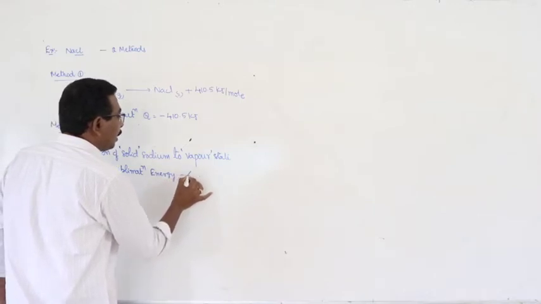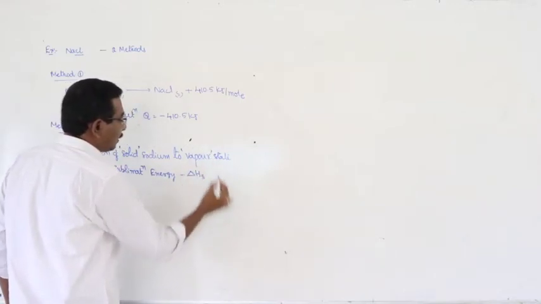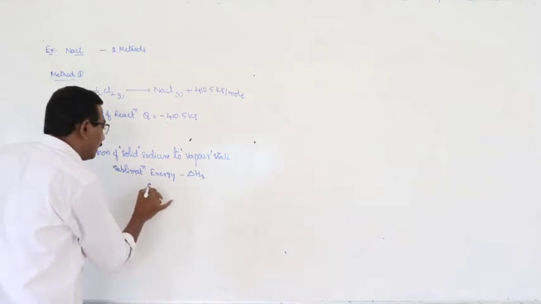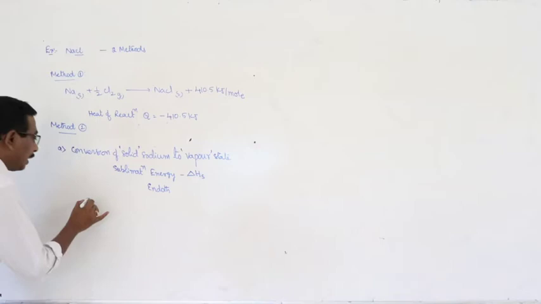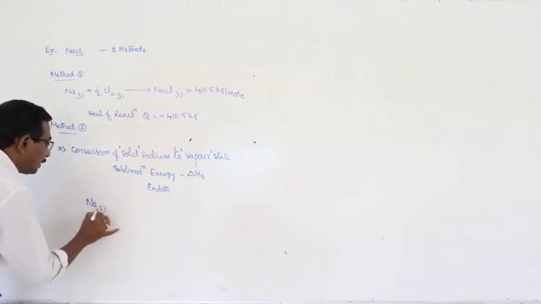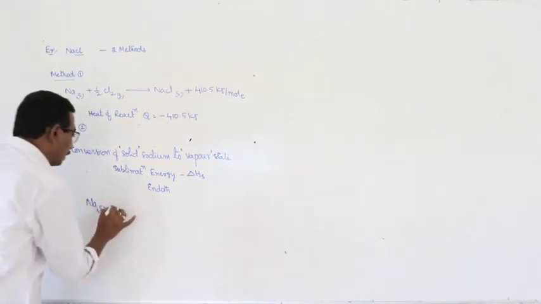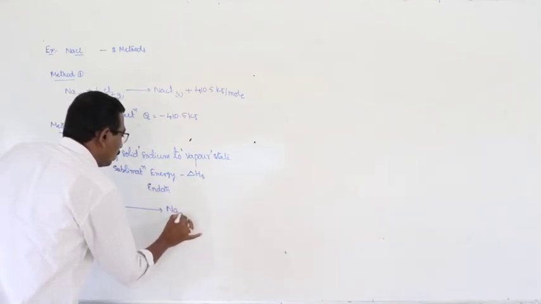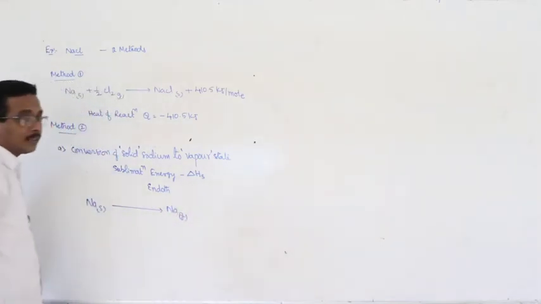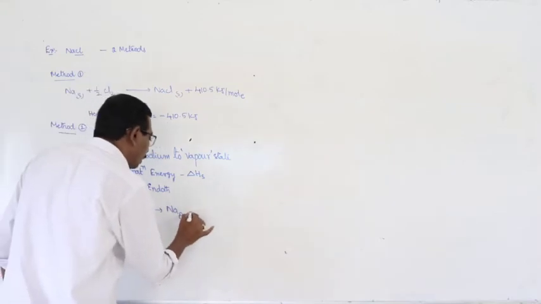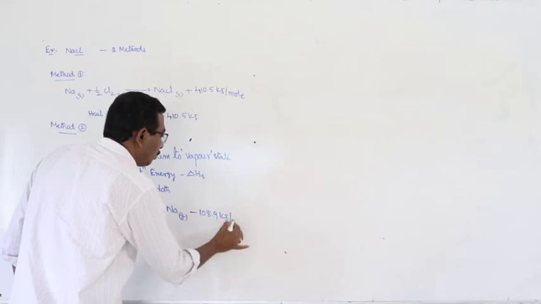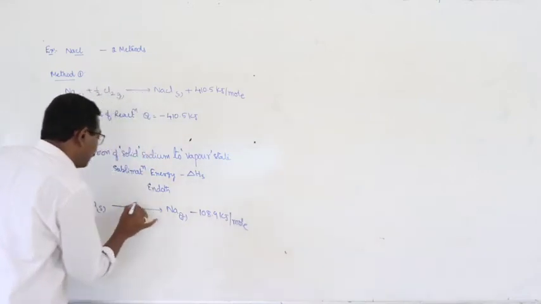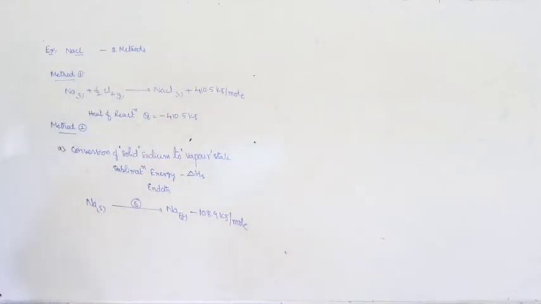It is represented by the symbol delta HS. This is an endothermic process. Here solid sodium, 1 mole, gives rise to 1 mole of gaseous sodium vapor minus 108.9 kilojoule per mole. This is known as sublimation. This is the first step.